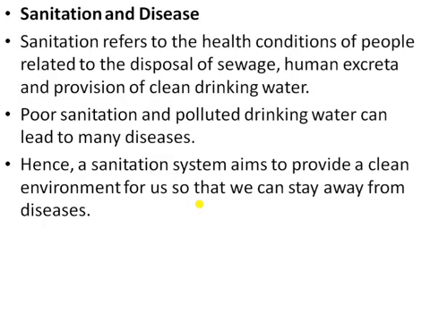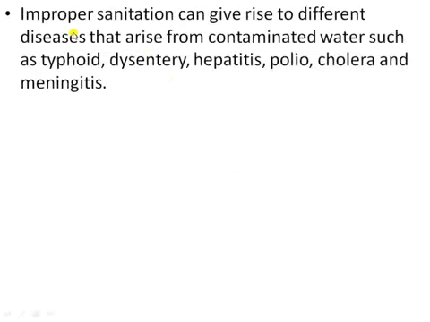Many places do not have a proper sewerage system and have open drains. Open drains are the breeding ground for flies, mosquitoes and disease-causing organisms. So we have to apply sanitation and hygienic conditions.